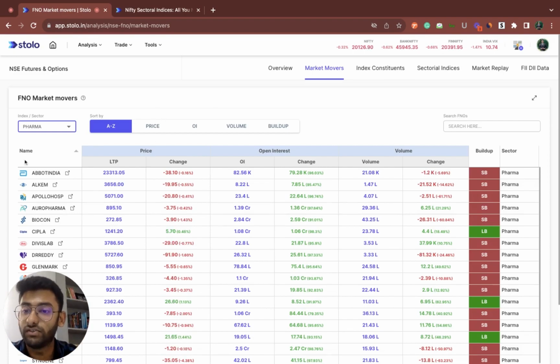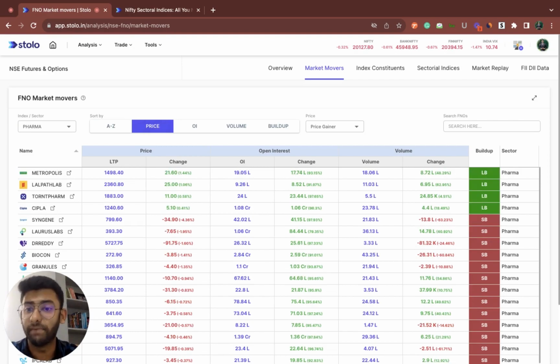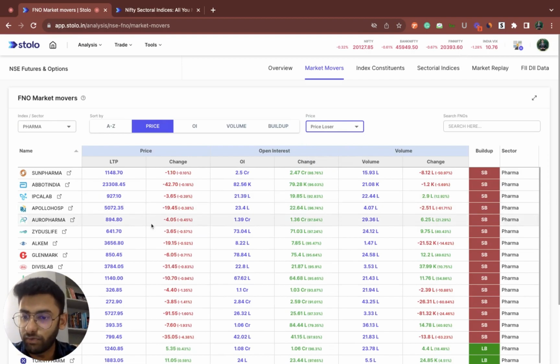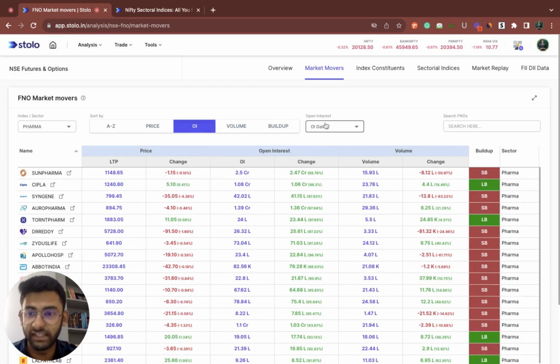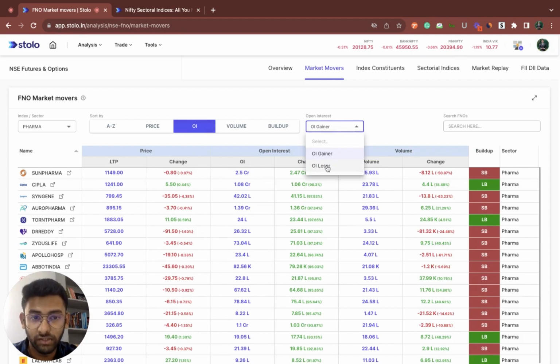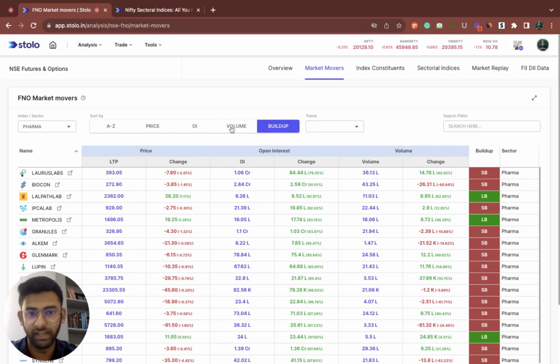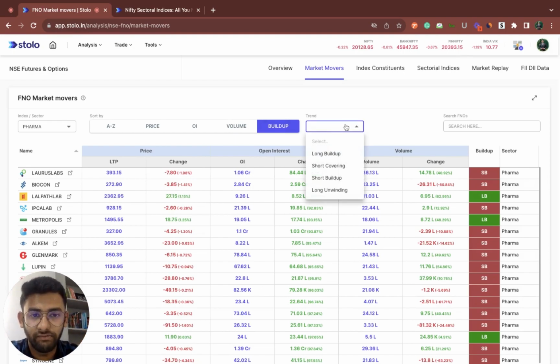Once you have filtered out the sectoral stocks, you can now screen them. Alphabetical, A to Z, is the default. You can also filter based on price, so you can filter by price losers and price gainers directly, which would automatically update your table, right? And not only that, based on OI movement as well, OI gainer and OI loser, you can quickly filter and choose your stock. Similarly for volume, you have your volume gainer, volume loser, as well as your build up, right? Now what build up says is, again, you can filter it based on long build up, short covering, short build up, and long unwinding, right?